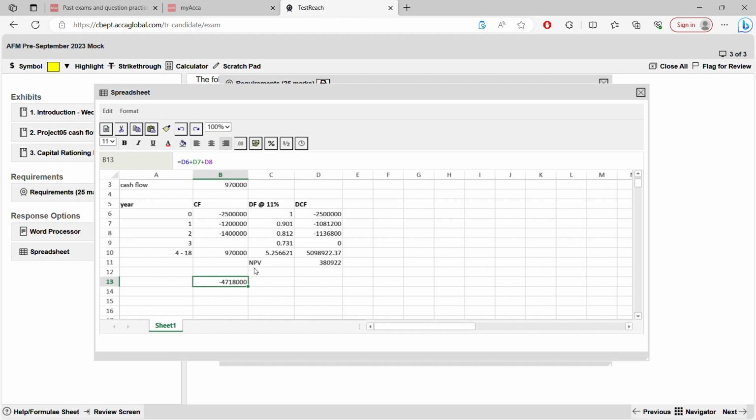you have to, earlier you multiplied, okay, you multiplied by this amount, okay. For 4 to 18 cash flow we want to get, right? This is the amount we want to get. So we multiplied, this was the cash flow. Now we have to work on this amount, right? We multiplied this 5.2 with this and we got this. Now we have to work backwards. Now this is the amount. So now we have to divide by this amount and work backwards to get this amount. Amount will be something else. So from discounted cash flow, we are working back towards cash flow.